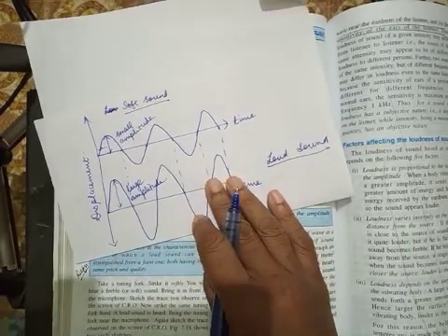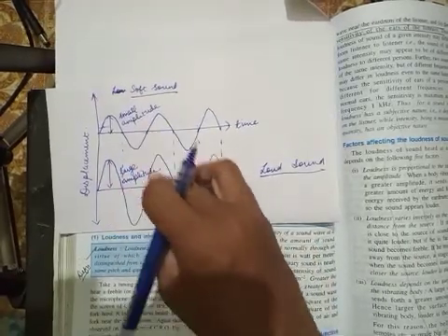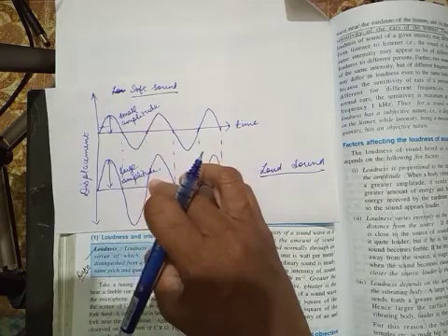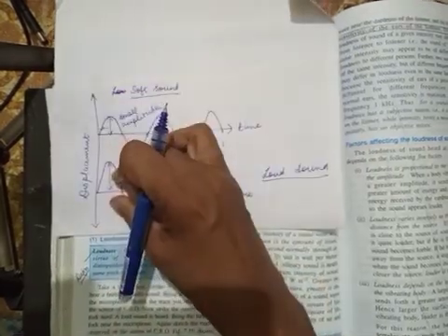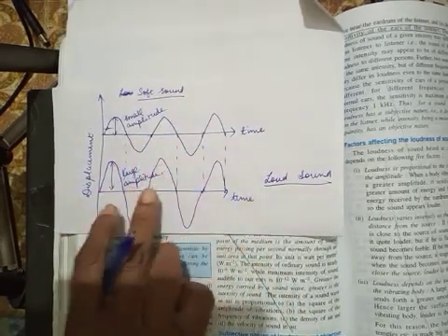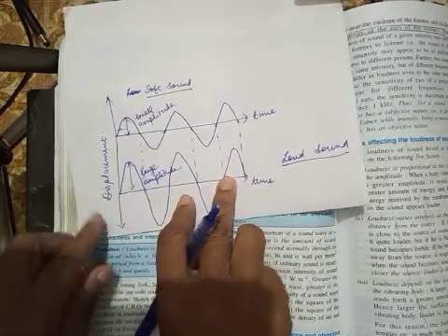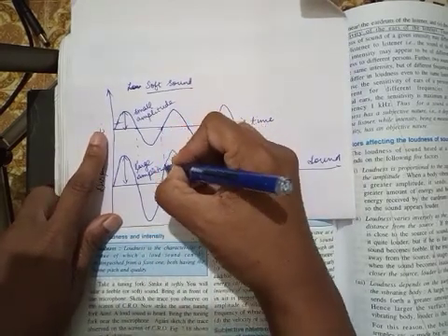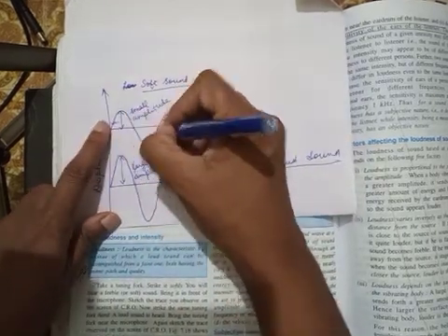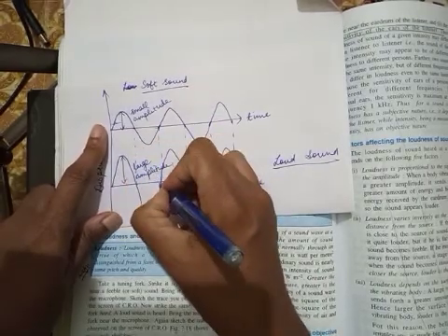Okay, so why did I draw these dotted lines? Now these two are waves of same frequency but different amplitude. Frequency means number of vibrations produced in a particular time. In this particular time, here also one wave is produced and here also one wave is produced.